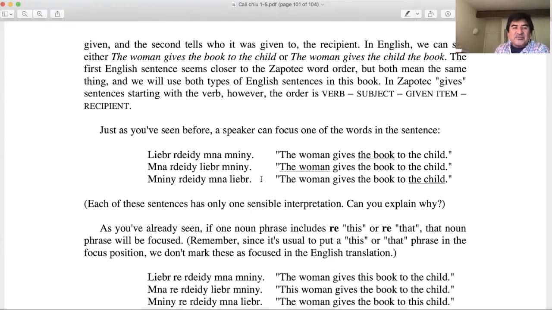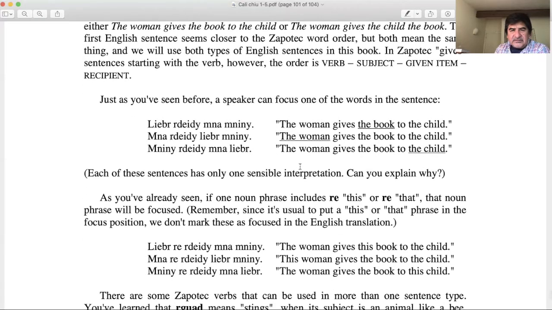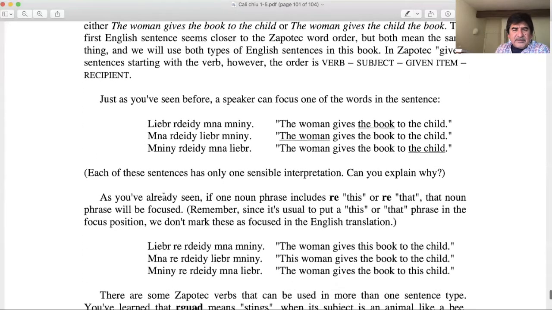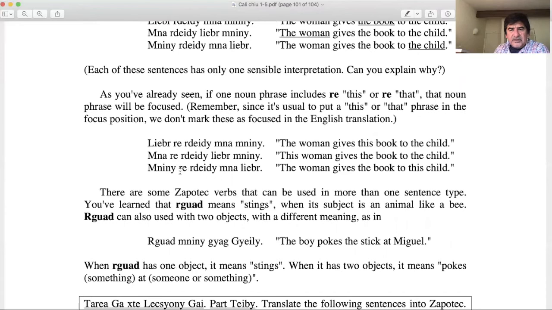To whom does the woman give the book? To the child, right here. So remember, guys, that whenever you see the underline, it's the focus of the sentence. But again, that's the basic sentence. Whenever you see something else here, it means that that's a focus sentence. And right here, now we're gonna be doing, if you guys remember that we went over this, the E creek, and then the E plain vowel, okay?